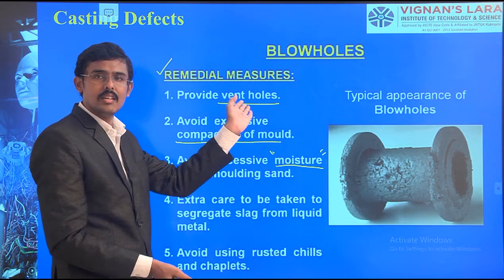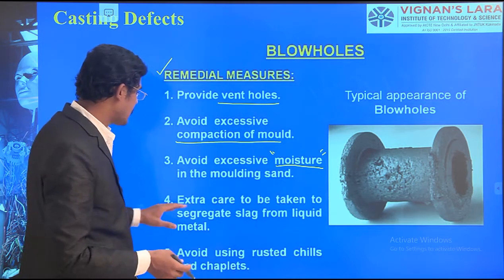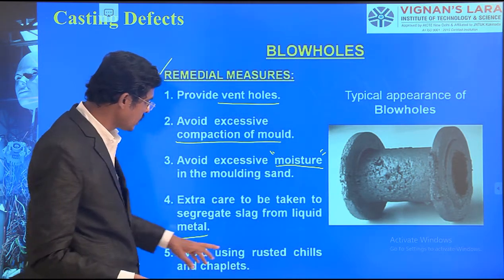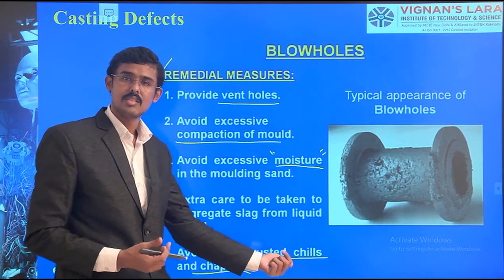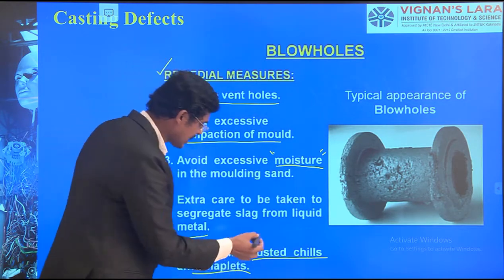Make the options to move the moisture outside, that we are doing. Extra care to be taken in the segregation of slag from the liquid metals. Avoid using rusted chills and chaplets. In the design we use chills to support and chaplets to support the core. If they are rusted, what happens?